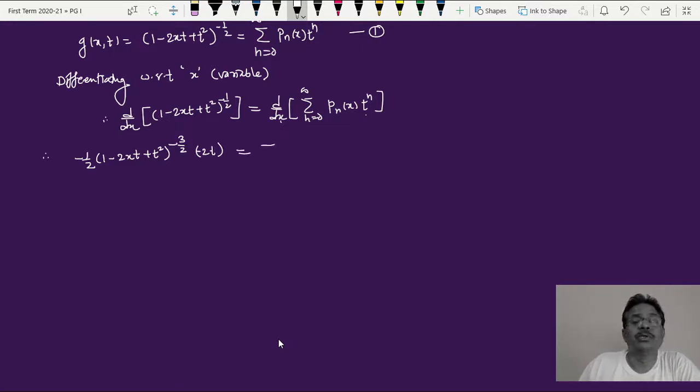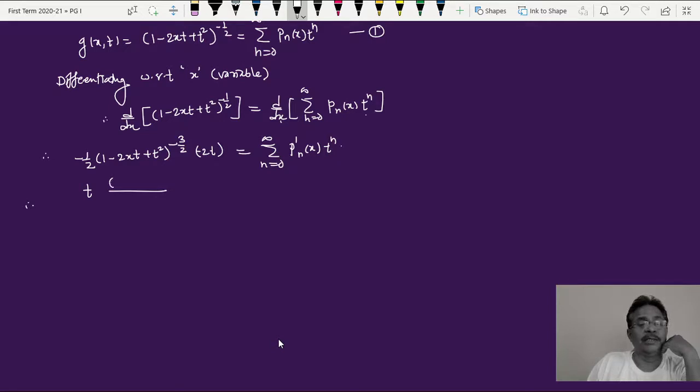is equal to summation over n equal to 0 to infinity. As I said, this is only the differential P dash n of x into t raised to n as it is. Now again rearrange this, the 1/2 negative and this minus 2 can be cancelled, so it becomes plus, and therefore I'll get here t into, again just like what we did earlier, I can write this as 1 minus twice xt plus t square, that raised to minus half, and the minus 1 here can be taken in the denominator, so it is 1 minus twice xt plus t square, that raised to 1.